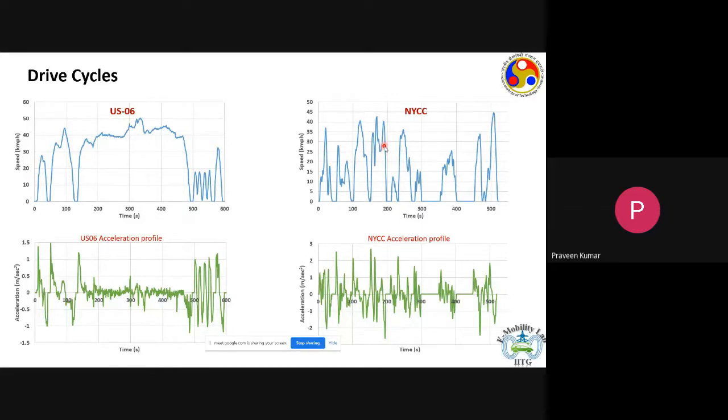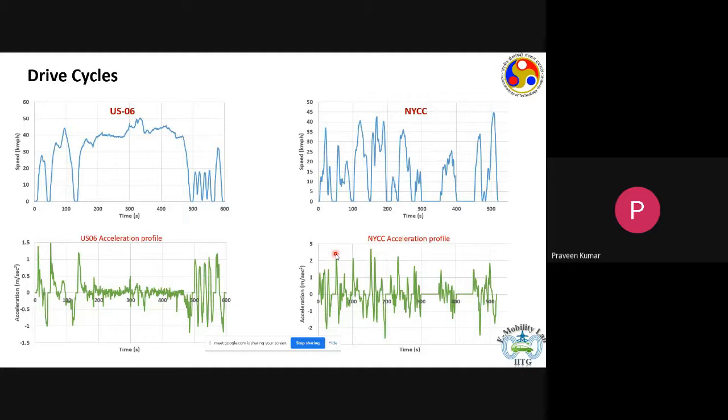And now if we take the time derivative of both these two drive cycles, then we would see that the acceleration in case of US 06 is around 1.5 meters per second squared, very similar to what we have in DDC. And in case of NYCC, you can see the accelerations are very high. They go beyond 2.5 meters per second squared. Okay, so a pretty heavy acceleration is what we can expect if the vehicle drives in New York City.